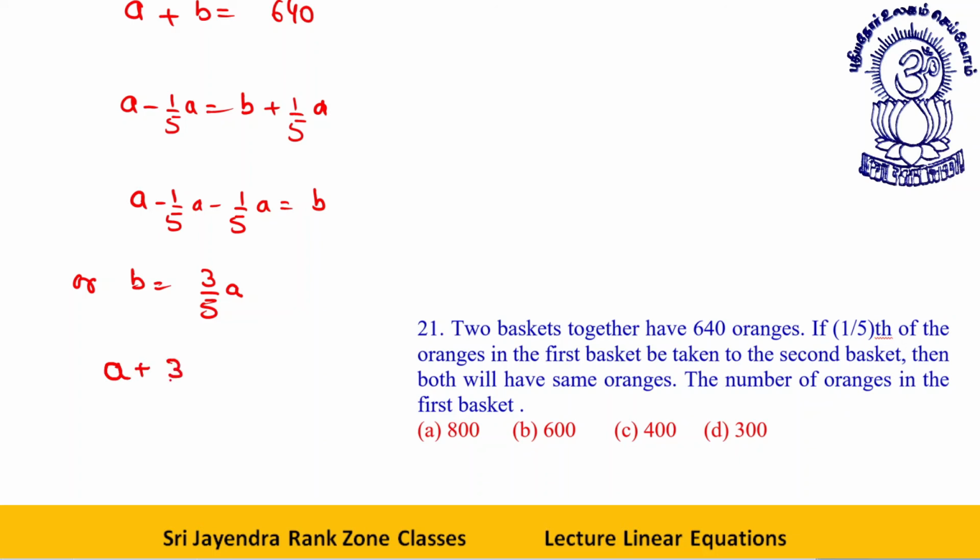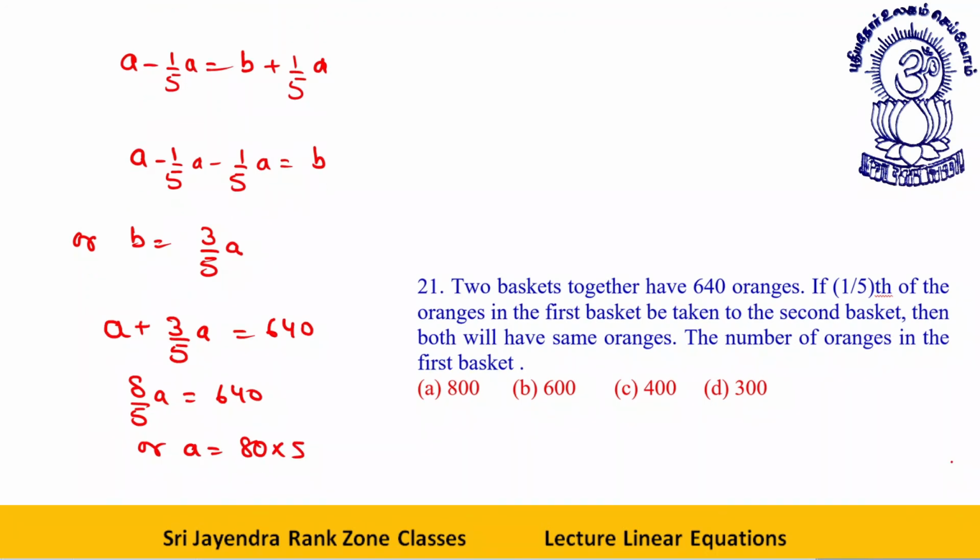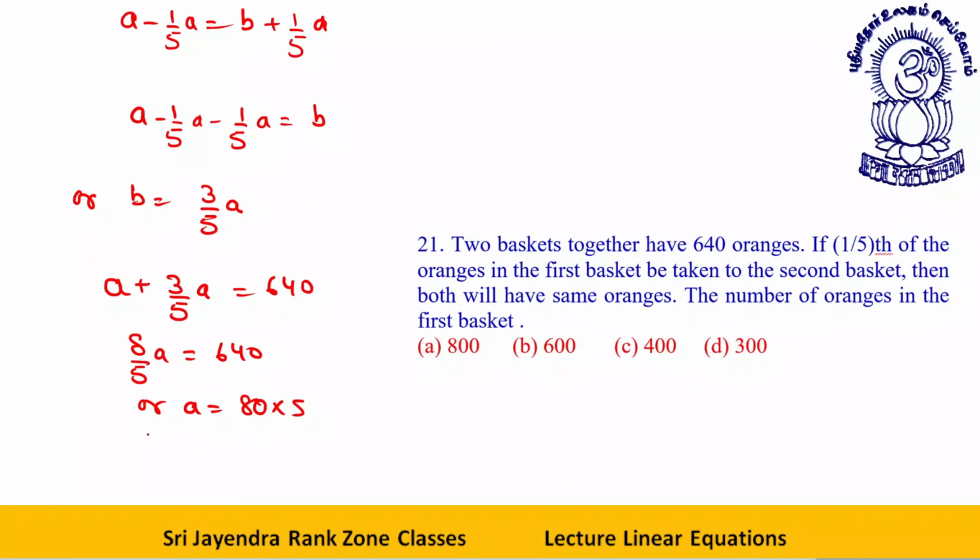A plus 3 by 5 A is equal to 640. Now 8 by 5 A is equal to 640, or A is equal to 80 into 5. This implies A is equal to 400 is your answer.